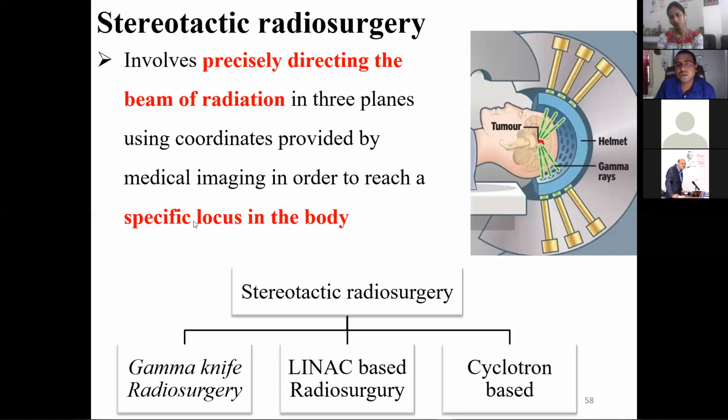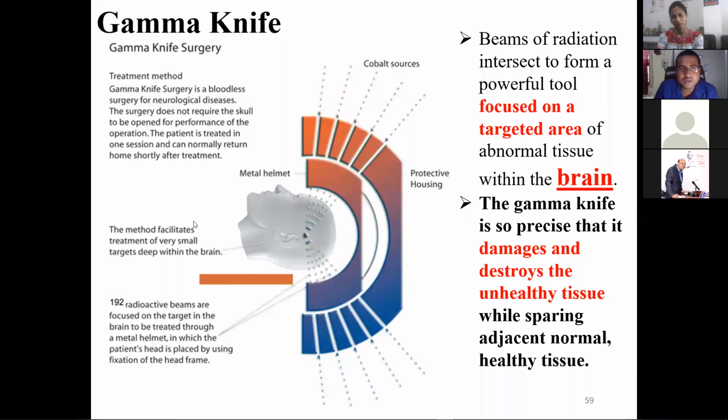This technique is again classified into gamma knife or Linac based surgery. With the gamma knife technique, there is no surgery involved. Very sharp radiation doses are delivered.